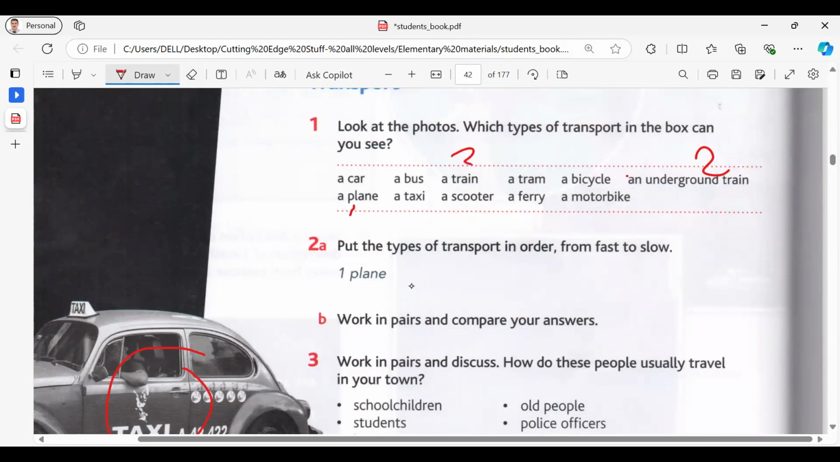Train. I think train, then car. Yes, we have underground and then the train. Okay, maybe after train, car. And then bus. And then maybe taxi. Yes. Next,